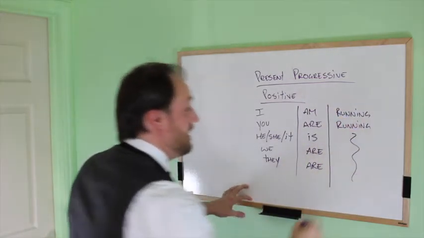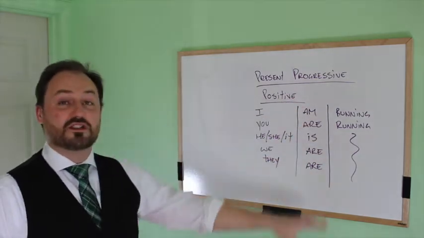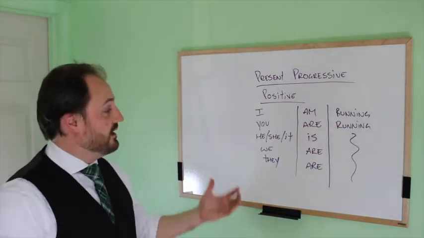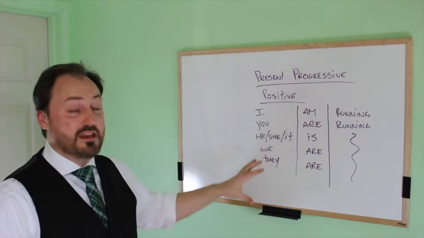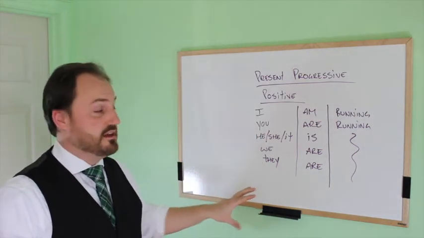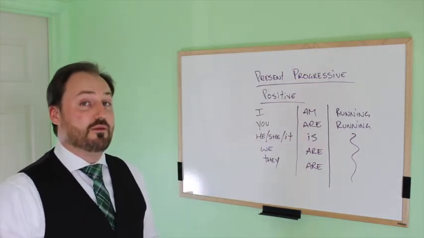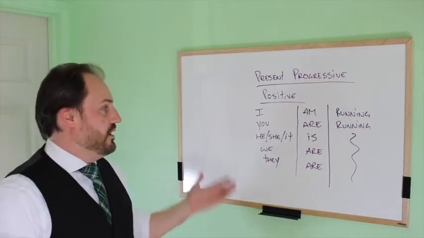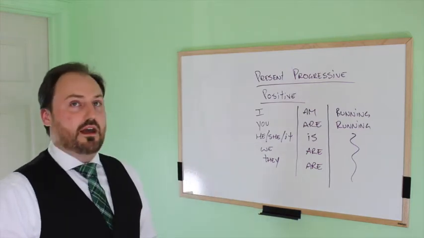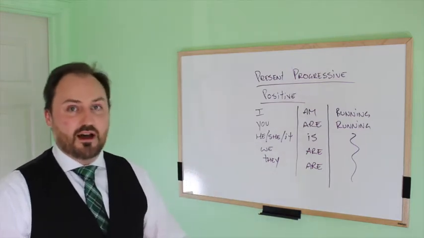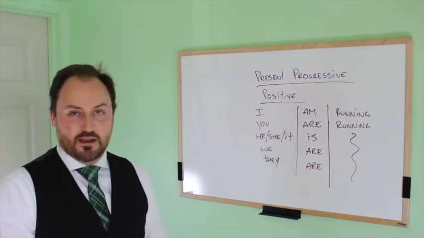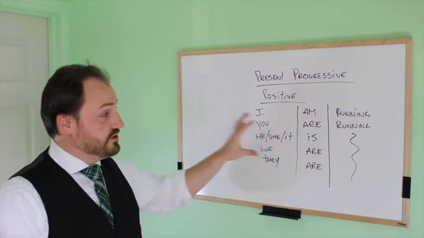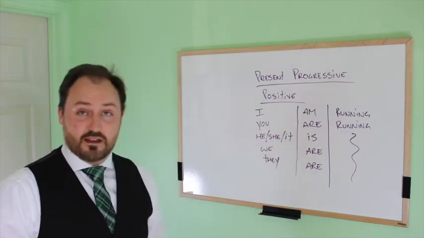And this part, I'm not gonna waste your time with. It's always gonna be running. So really, if you're comfortable with the be verb in the simple present, you just need to put the ing verb after that. So, I am speaking, I am working, I am creating, I am laughing, I am living. Any word that you want to use, you can use here. You just put it in the ing form.